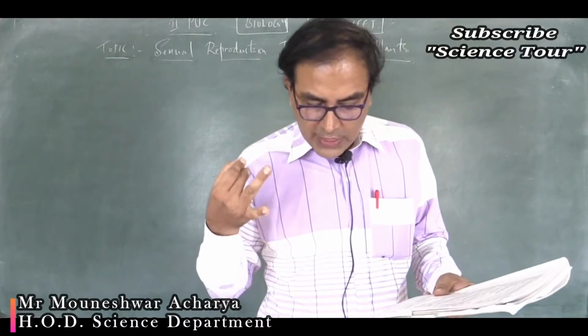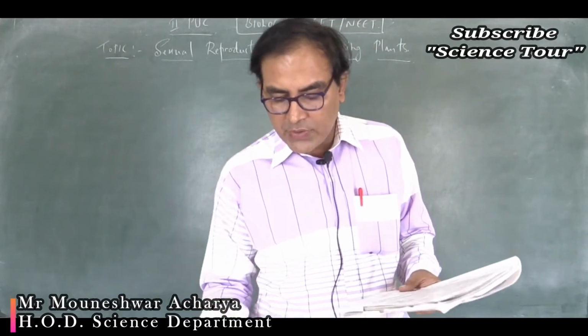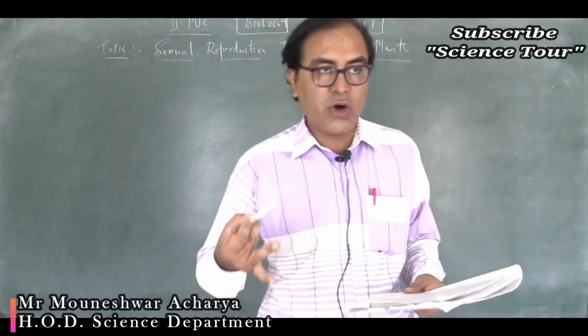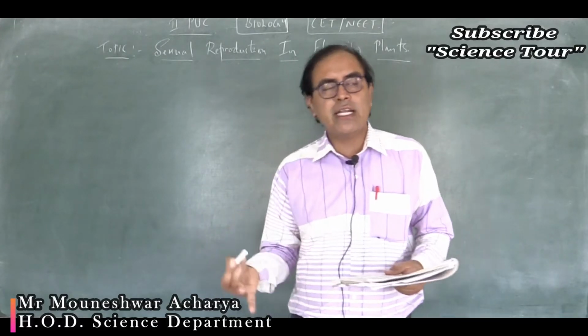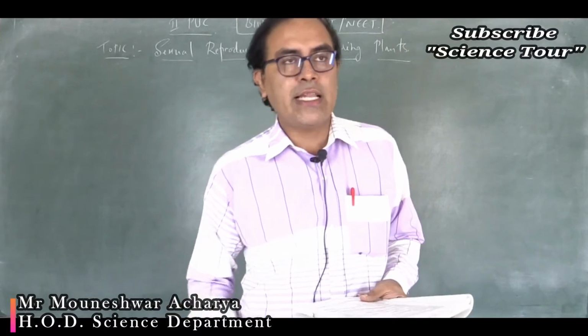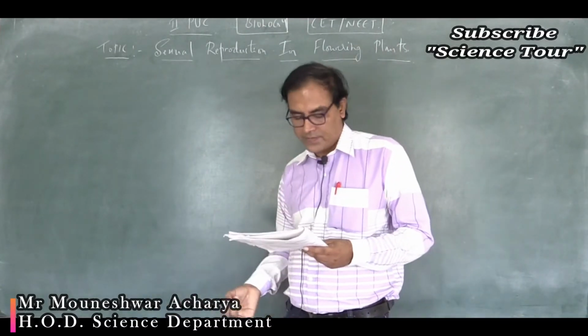So it consists of two generative nuclei, or two generative cells, and a single vegetative nucleus or vegetative cell. Most pollen grains, when they are shed, are either at the 2-cell stage or at the 3-cell stage. Let's move to question number 43.